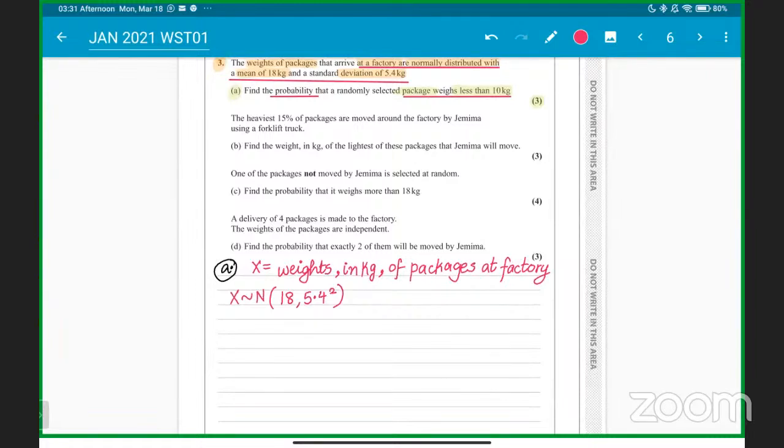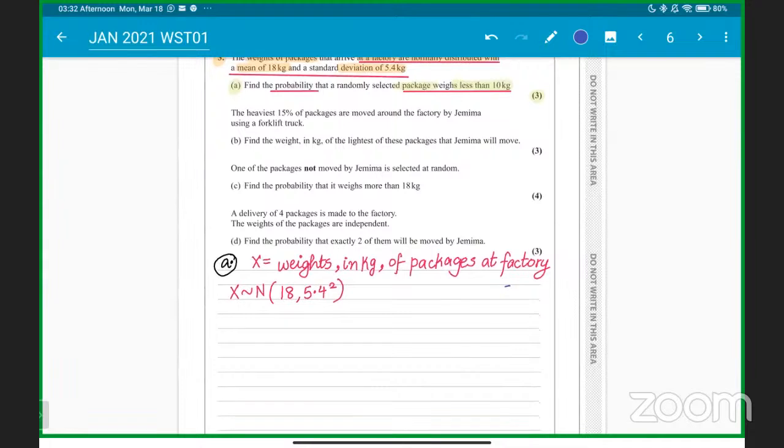This must be clear, students, because this is called standard deviation and the square of that is the variance, 5.4 square. Okay, understanding? Clear?